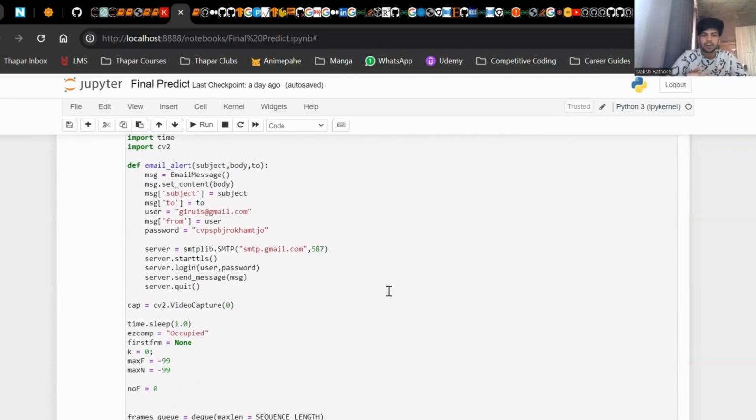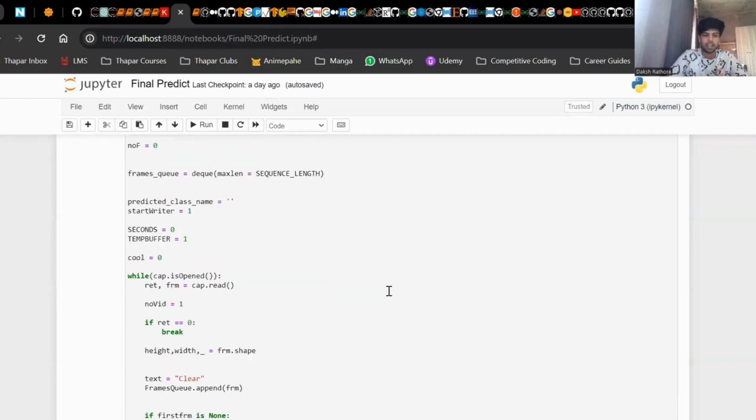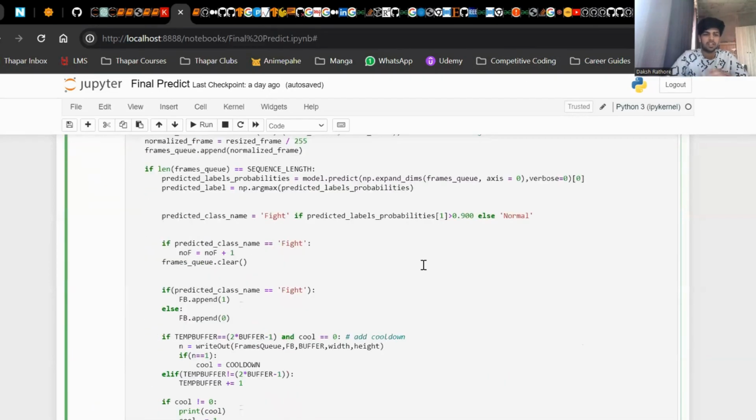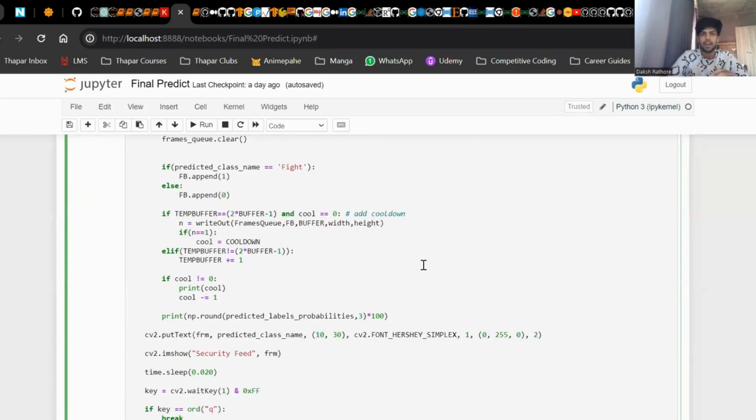And this is the email alert function. It sends an email to the user if there is a fighting instance that is detected by the model. Then this is a standard OpenCV model function. It takes in the frames that are constantly being streamed and then puts them in the model. So this was a basic software overview of the entire project.